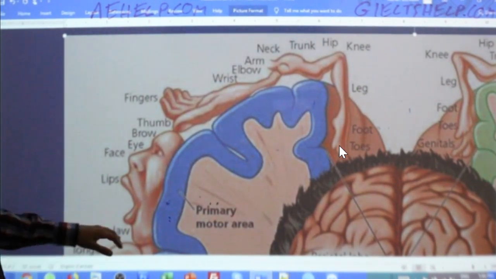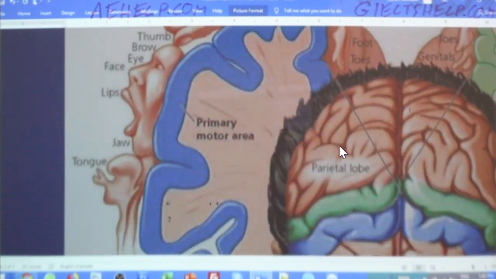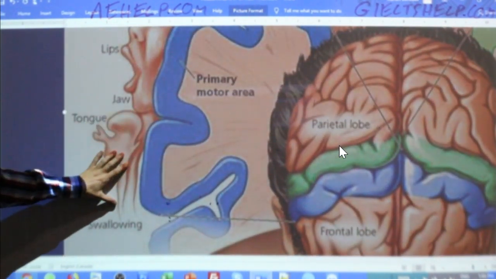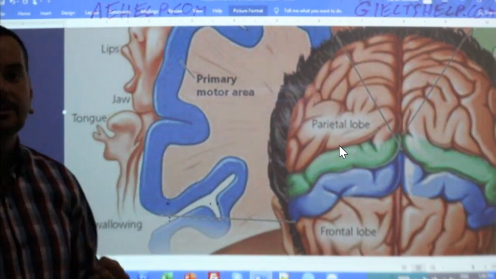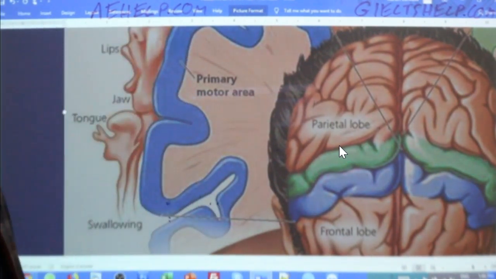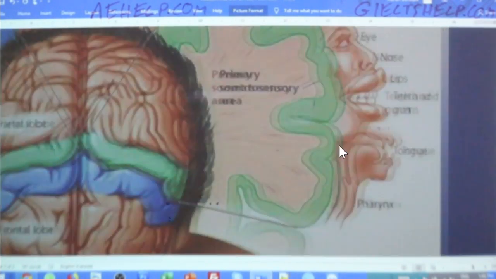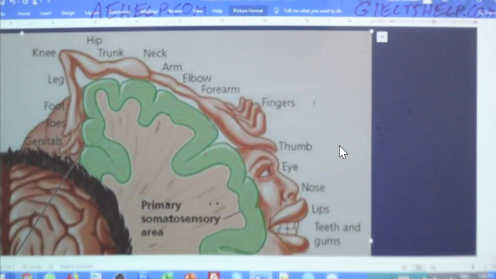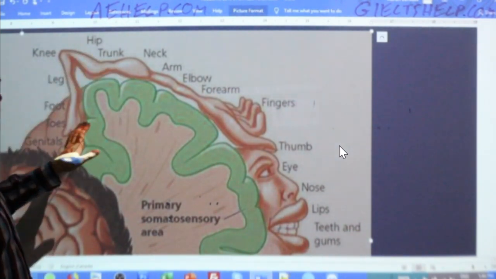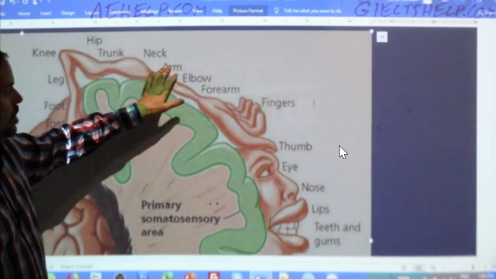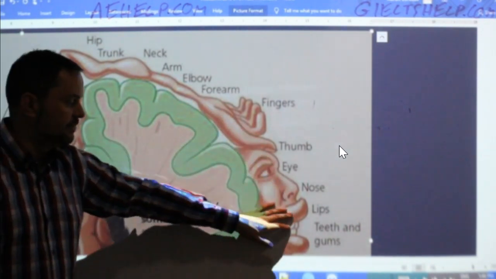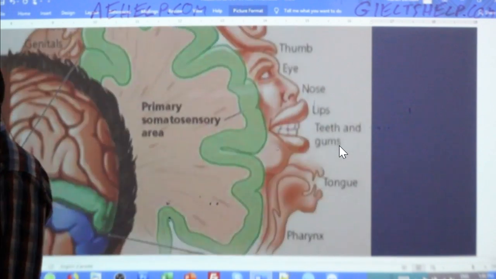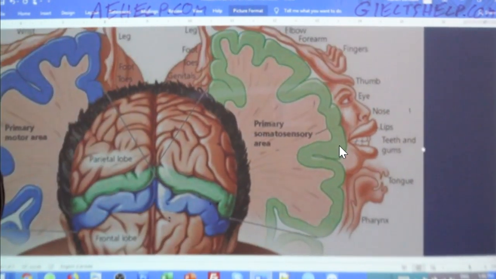Eyes, face, lips, jaw. Then we have a nice big area here for tongue and for swallowing, right? Swallowing is active. We actively swallow, okay? And then on the other side, we have a very similar representation, going from the toes and the foot all the way up to the hand, the head, the face, and those parts of the body. Okay, good. So we have a good look at the diagram.